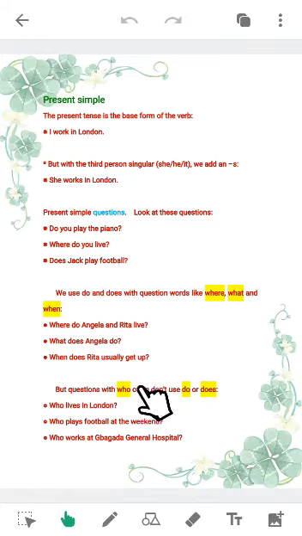Now this is what I want you to get. Questions that have where, what, when, we do use do and does with them. But when we make use of who, we don't often use do nor does with it. But when you make use of where, what, and when, you use do or does with that question. Are you getting me now?